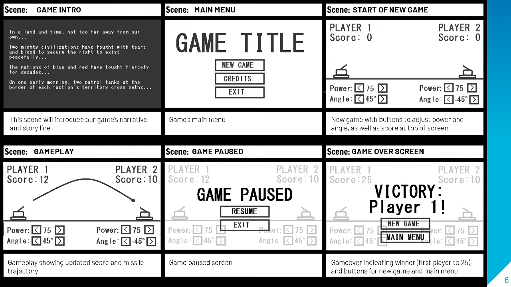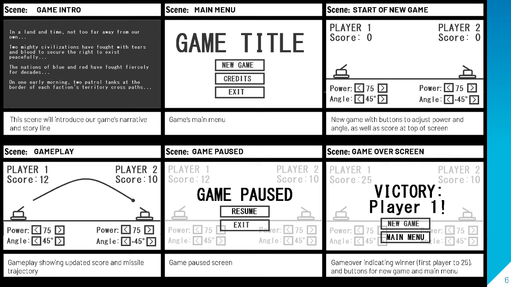Essentially, you'll have the game intro, which will appear at the start, and the game intro will just introduce our game's narrative. Once the game intro has loaded, the game will take you to the main menu. As of right now, we have not yet decided on an official game title, though that is just a placeholder and we should have a logo or our game name there. There are also a couple of buttons, including New Game, Credits, and Exit, which the user can interact with.